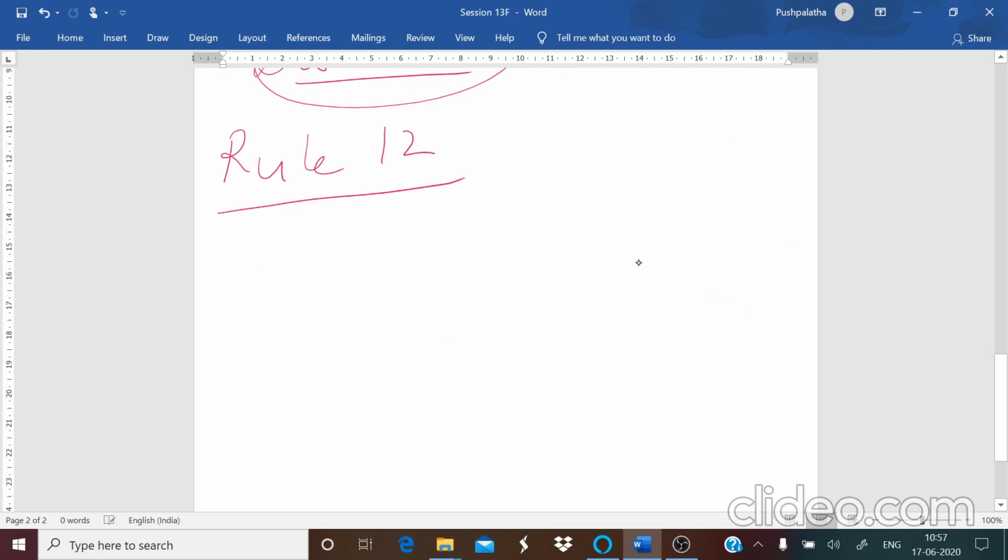Next is your rule number 12, the non-subversion rule. That is, if the system gives a low level of interface, that is only a few records at a time, then that cannot be used to say that this system is not working properly. You cannot do that.